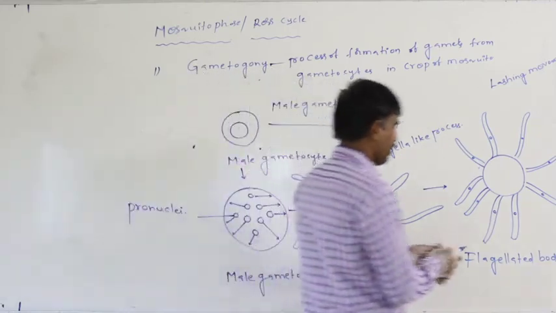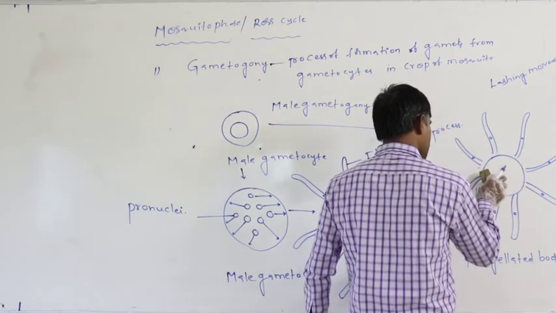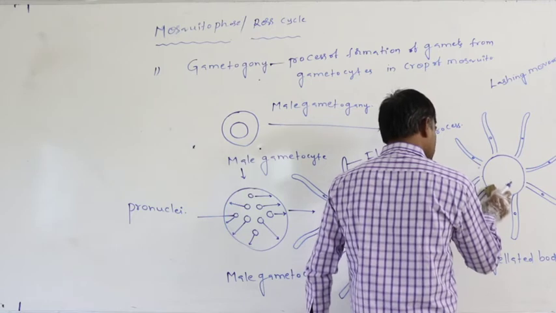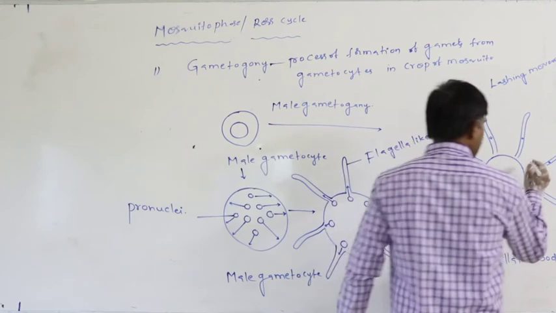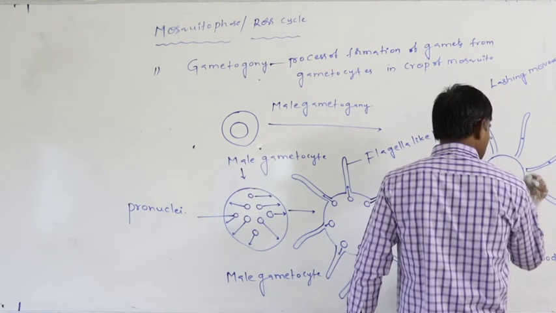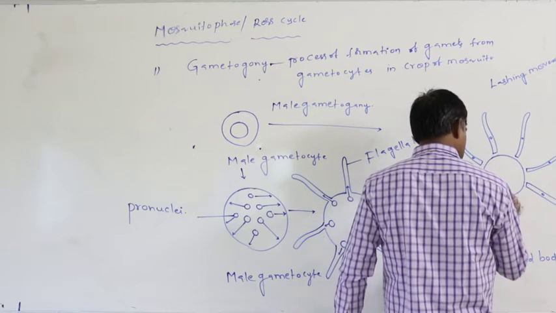By that way, 8 flagella-like processes are separated from this flagellated body.